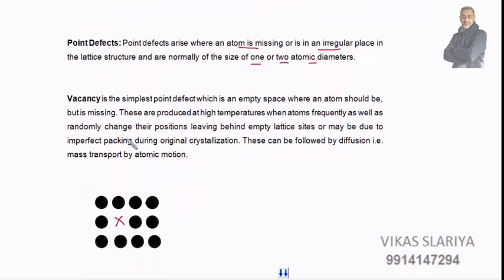Then we have vacancy. Vacancy is the simplest point defect, which is an empty space where an atom should be but is missing. See this. At this place an atom should be, but here it is missing.